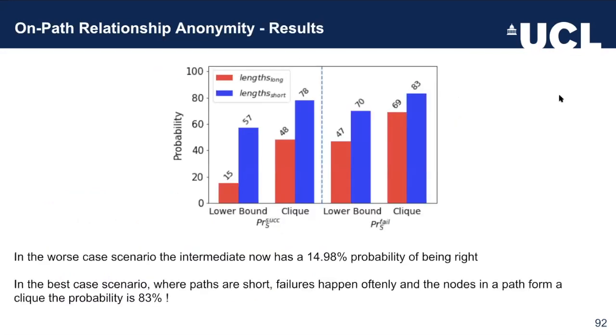By feeding these numbers into our probability, we saw that in the worst case scenario, the intermediate node had almost 15% probability of being right. But in the best case scenario, where the paths are short and the failures happen frequently, and there was a clique forming the particular path, this probability skyrocketed to 83%. So as we said, since we wanted to avoid a realistic case approach, because this would require making assumptions about the network, we were able to actually find the lower and upper bound of the probability of breaking this privacy property. And this range is from 15 to 83%.